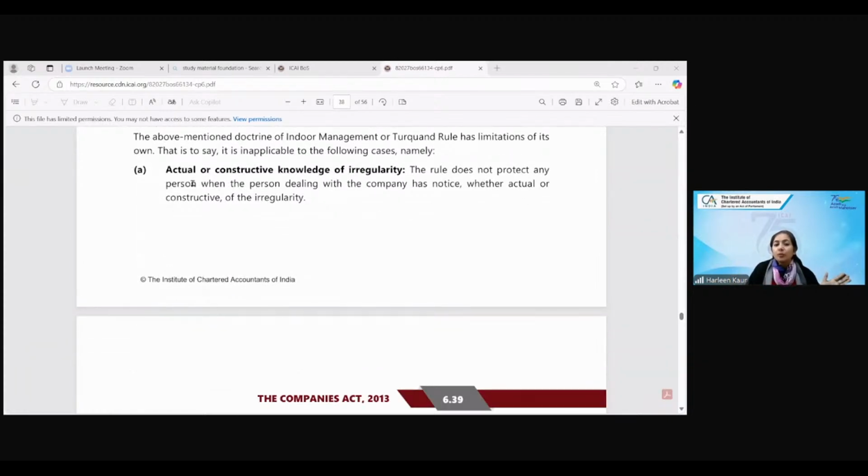Sometimes this rule does not protect the person when the person dealing with the company has notice of it. Say I am a director of the company. I know my borrowing power is up to 2,000 pounds. I still borrowed 5,000 pounds. Then who is at fault? I am at fault. You cannot blame the company, although the company is at fault. The outsider is not at fault, but here that respective director will be held liable.